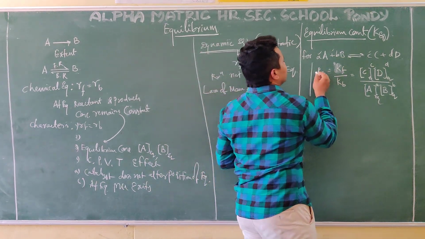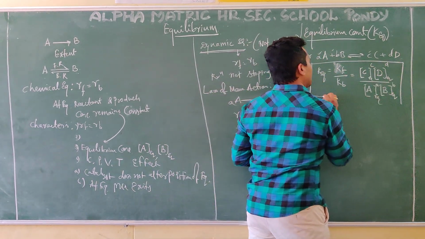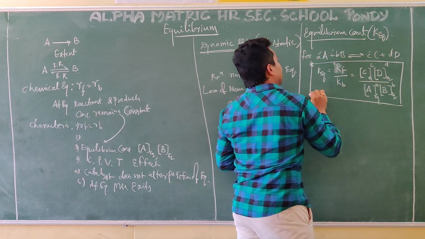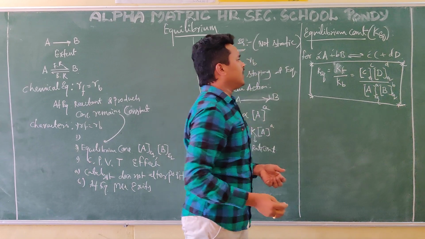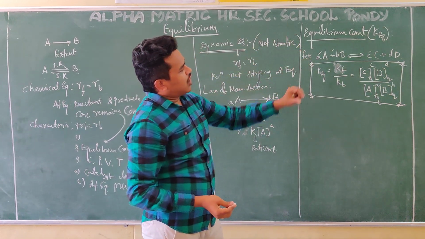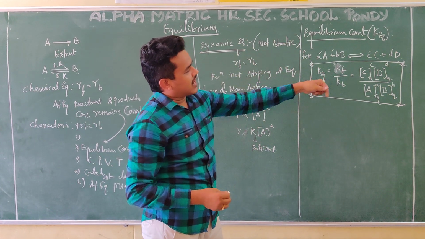This will come in numerical problems. Once you get this K equilibrium, where these are all concentrations, we write it as Kc. C means concentrations.